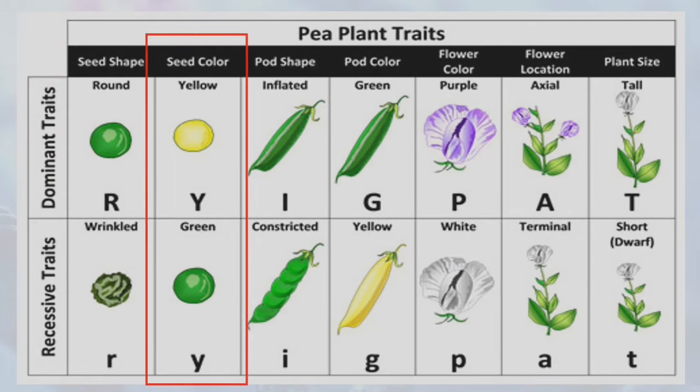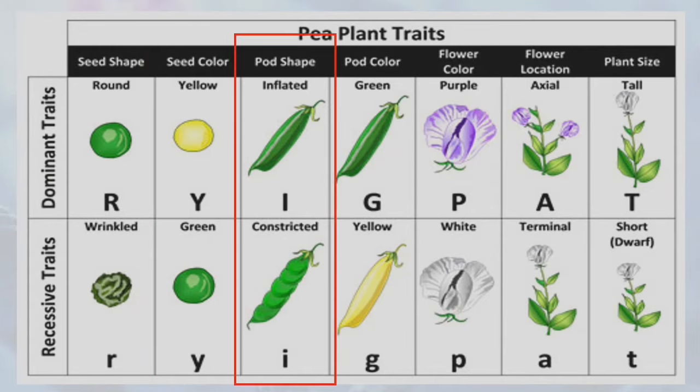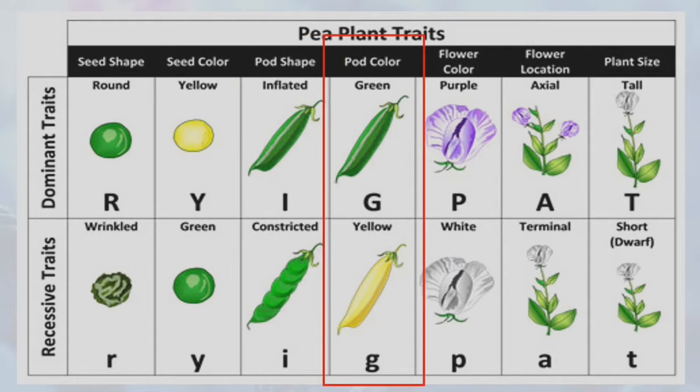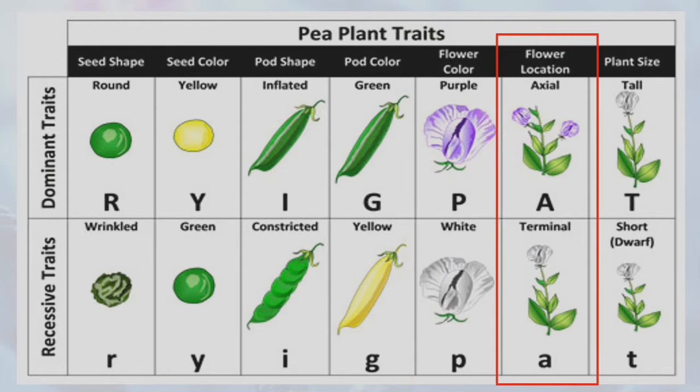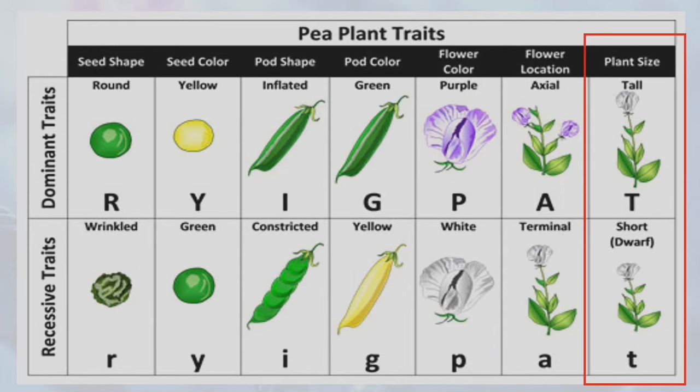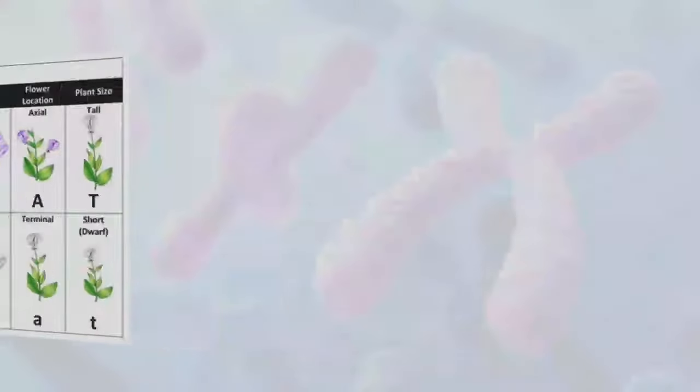For seed color, we have yellow and green. For pod shape, we have inflated and constricted. For pod color, we have green and yellow. For flower color, we have purple and white. Sometimes it is called seed coat color. We have colored and white. For flower location, we have axial and terminal. And lastly, for plant size, we have tall and short. Sometimes it is called dwarf.